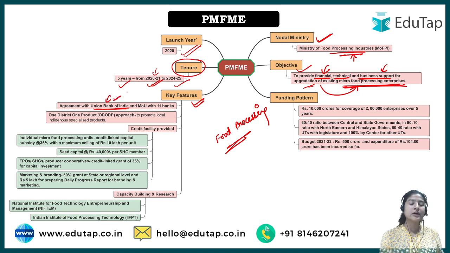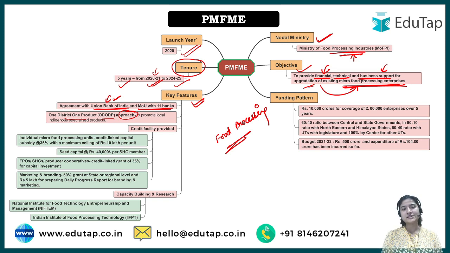An agreement is signed with Union Bank of India, but along with it, many memoranda of understanding have been signed with 11 banks that would help to act as a medium between the government as well as the people who are related to or associated with such enterprises. Next is the one district, one product approach. This has become the motto of this particular scheme.